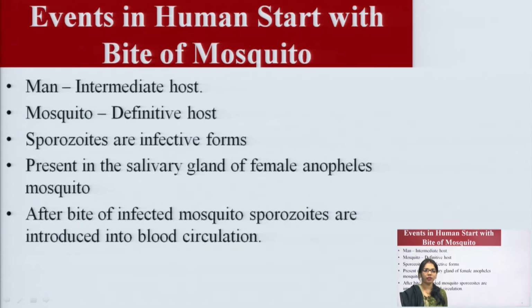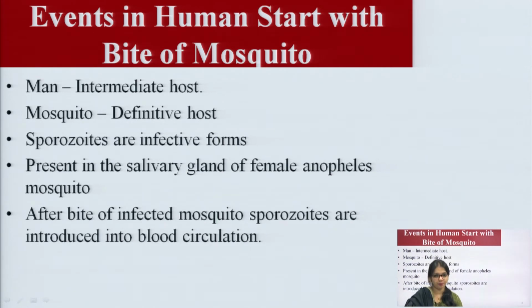Now, here are some of the events in humans, starting with the bite of the mosquito. Man is the intermediate host, the mosquito is the definite host, and sporozoites are the infective forms.